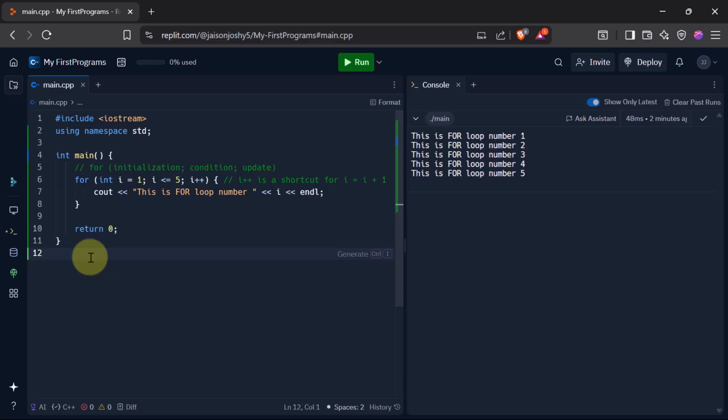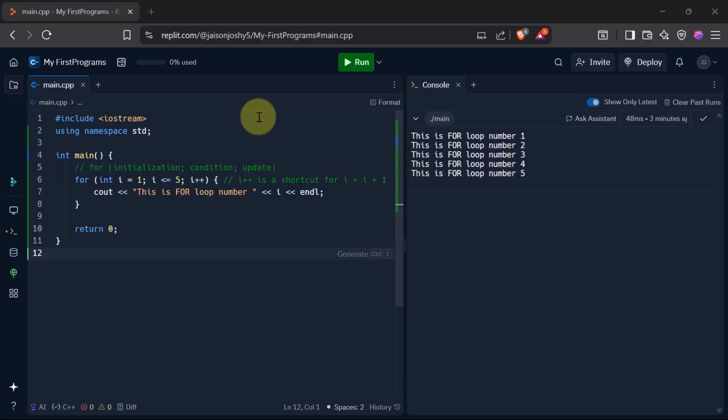So we see that while loop and for loop, both of them are doing the same thing. They are just repeatedly doing something again and again until a condition fails. But you'll find that for loops are extremely common for this kind of counting task, and mostly you will be using for loops for many kinds of looping operations in C++.